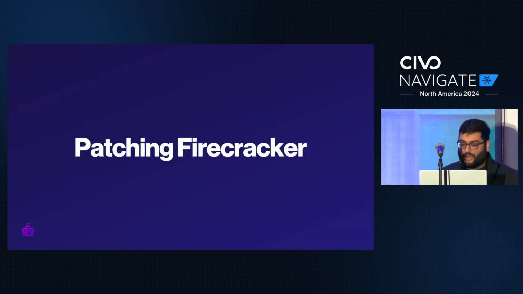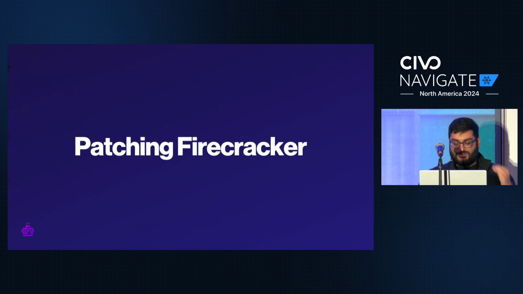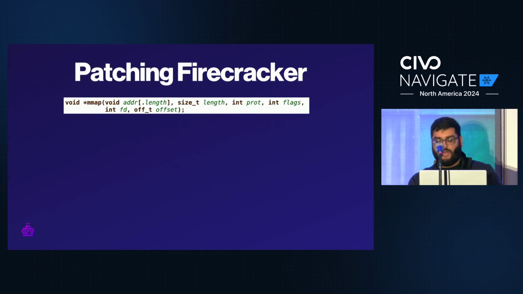So how do we get Firecracker to write the VM's memory to a block device? Well, we're going to, again, rely on the Linux kernel, because we want this to be as hypervisor agnostic as possible. On Linux, you can use the mmap syscall to map a file on disk to a virtual memory region. And you can see in the function signature there that it accepts a file descriptor. That function will return a buffer and its contents will be the file of the disk. Reads to those memory regions will be serviced by the underlying disk.